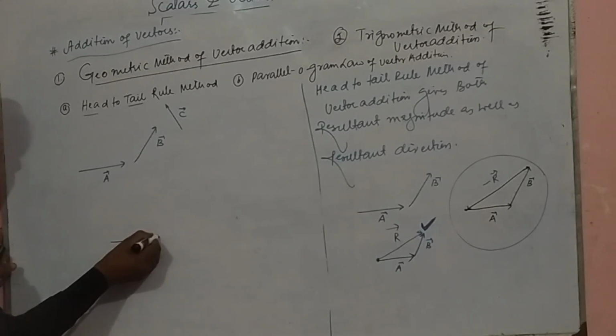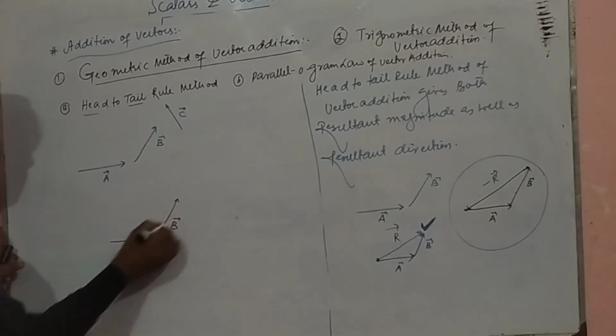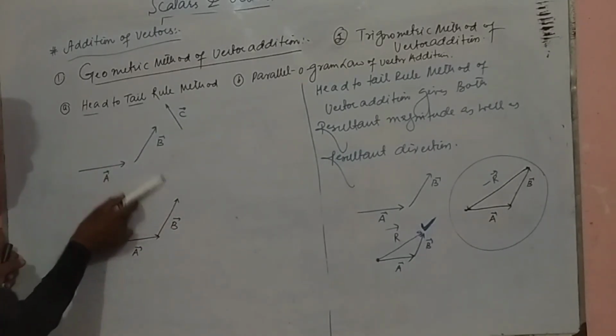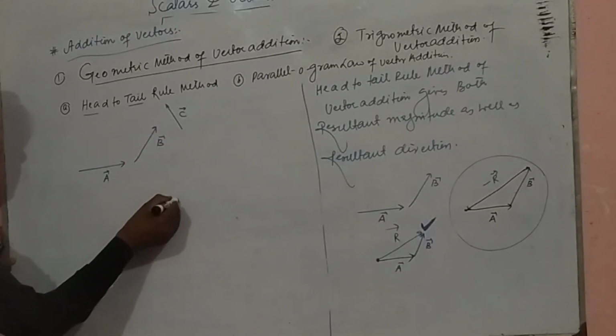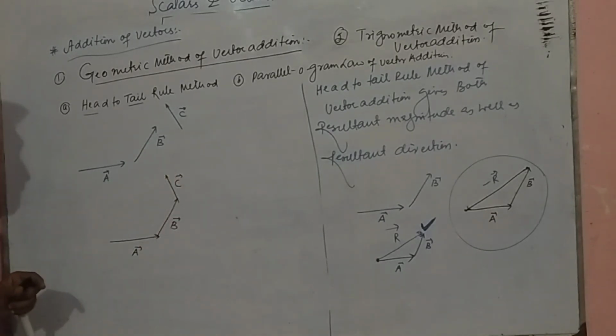So the second is B, so the tail will be in this manner. This will be the B vector, and the head of the second vector is joined to the tail of the third. If the tail of the third vector is this, let's say this is C vector.